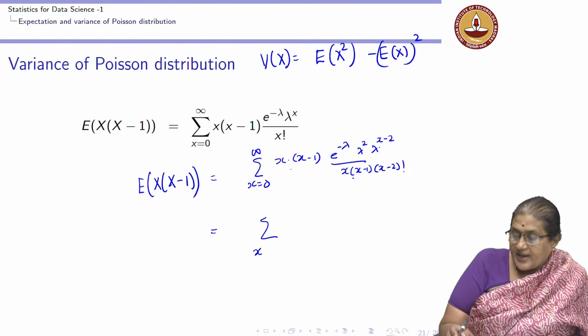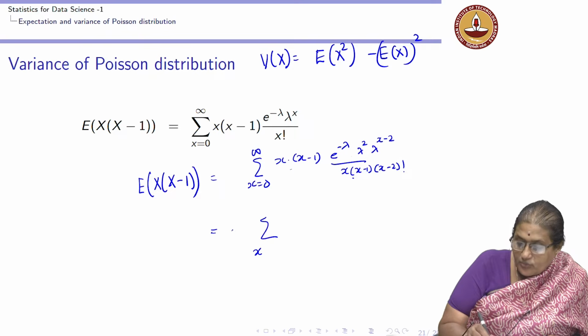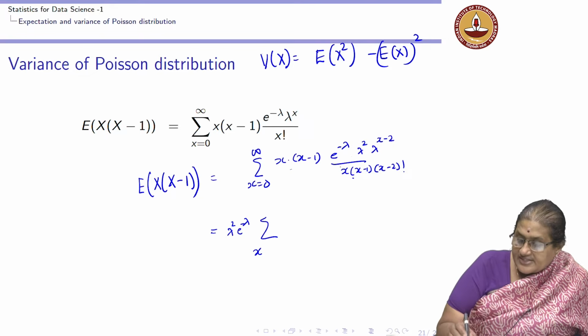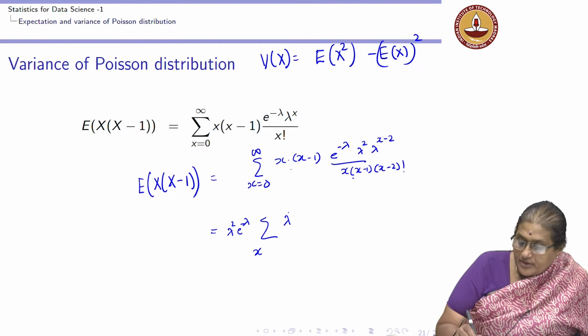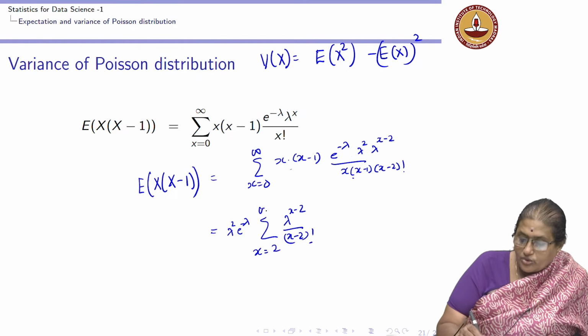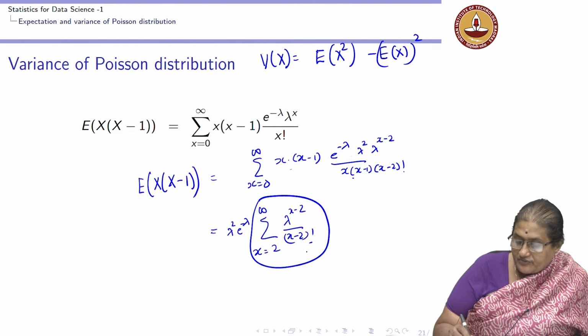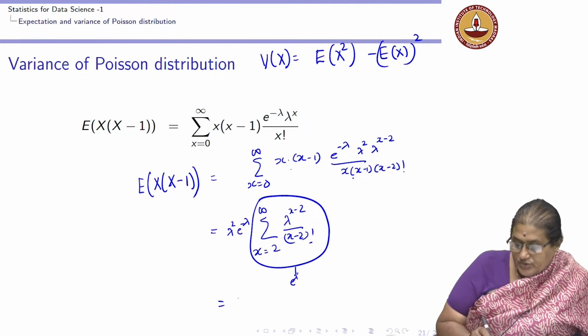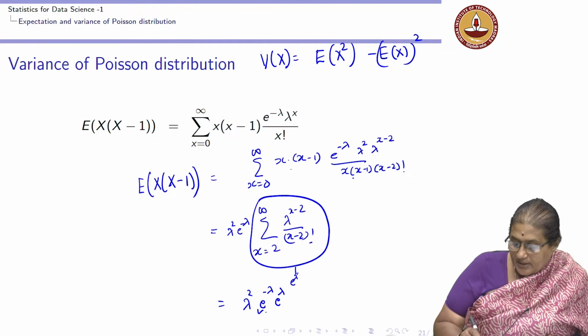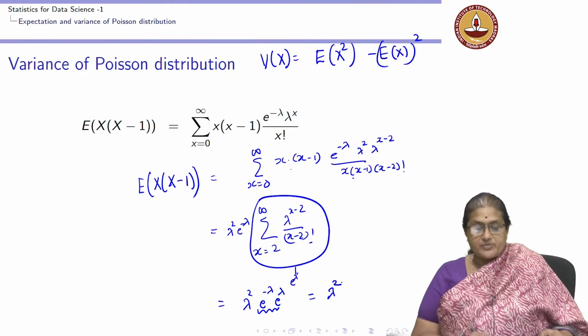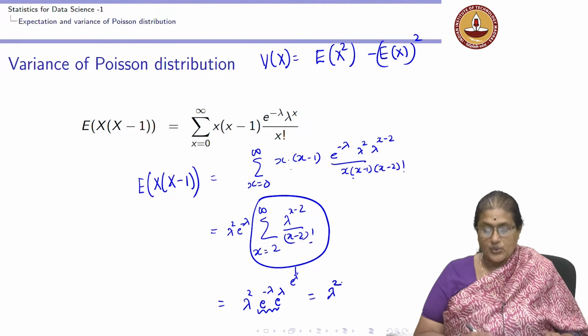I take out lambda square and e to the power of minus lambda, and I can check that this becomes the summation of lambda to the power of x minus 2 by x minus 2 factorial, x going from 2 to infinity, which is nothing but e to the power of lambda. This gives me lambda square e to the power of minus lambda into e to the power of lambda. This product equals 1, which gives me that the expectation of x into x minus 1 is lambda square.